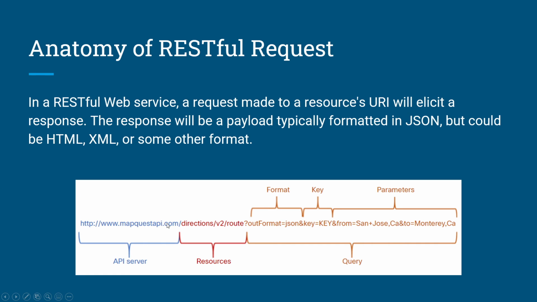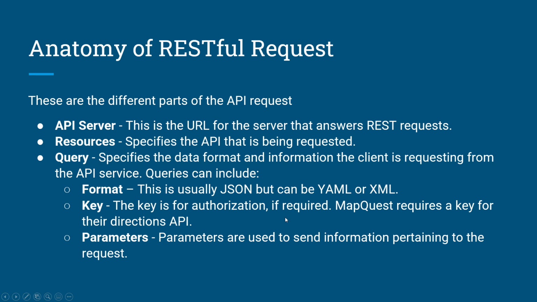From HTTP until .com is the API server, directions/v2/route is the resource, and from outFormat until San Jose, California to Monterey, California is the query. These are the different parts of the API request. API server: this is the URL for the server that answers REST requests. Resources: it specifies the API that is being requested. Query: it specifies the data format and the information the client is requesting from the API service.